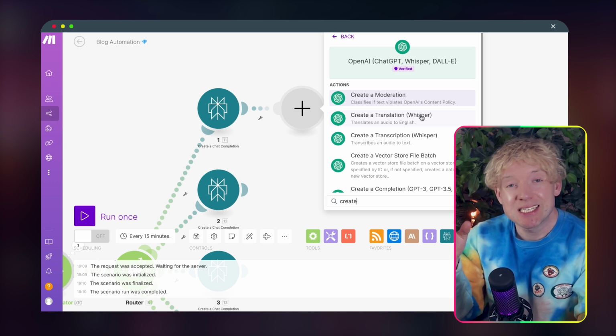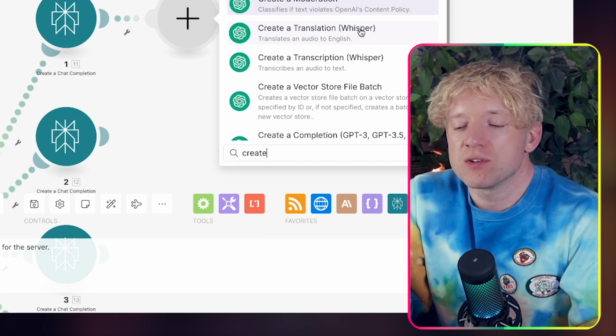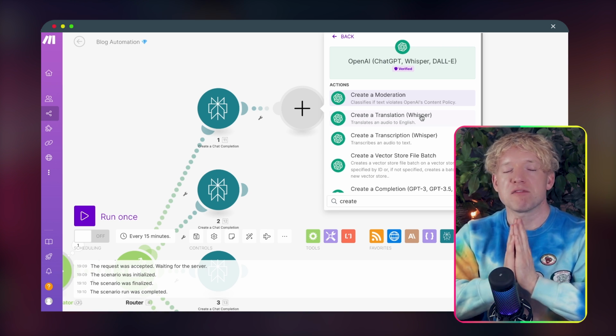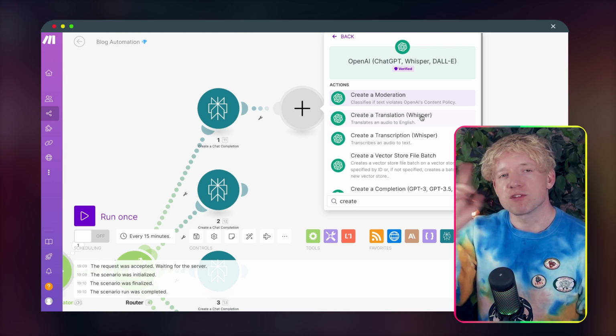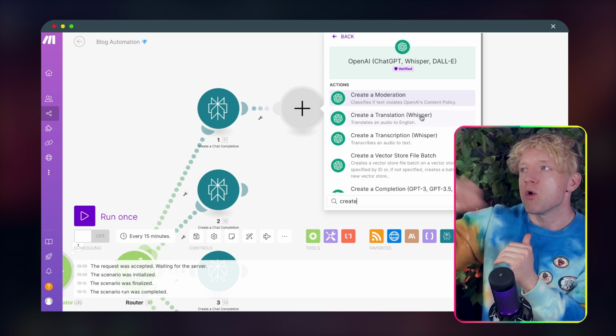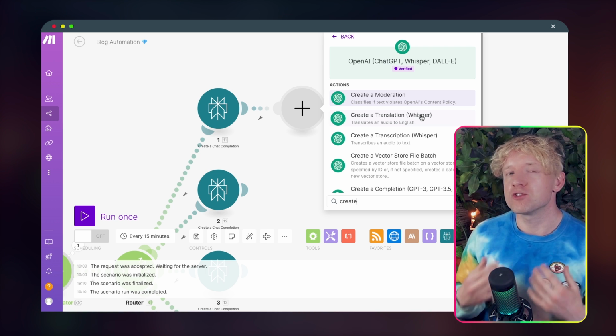Obviously, you can create an assistant in platform.openai.com, which I prefer to do. I'm just going to show you create a completion for this example. The reason that's cool is we create an assistant in platform.openai.com. I'll show you, it's in the videos I've done my last 2 videos. I'll put a link up here somewhere in the description so you can see it and how to do that. But basically, whenever we change the master prompt, all the automations that connect to the assistant will also change. So it'd be super, super cool.